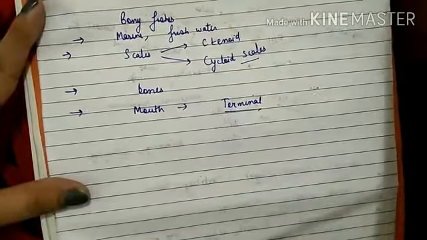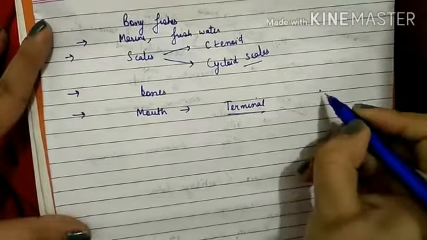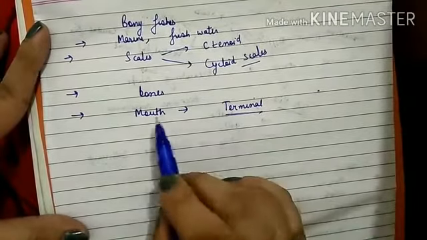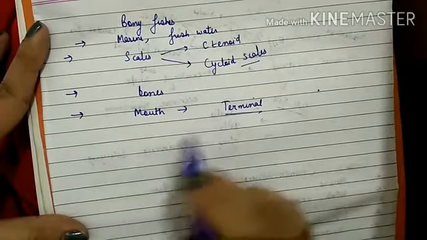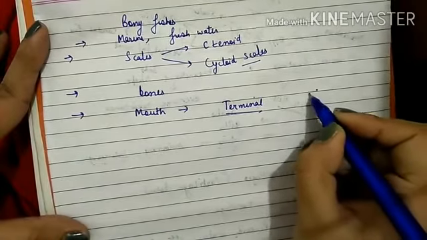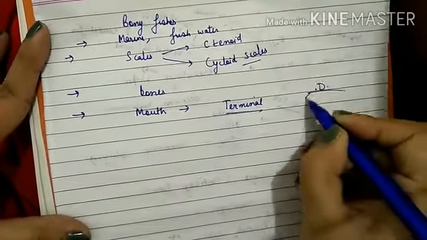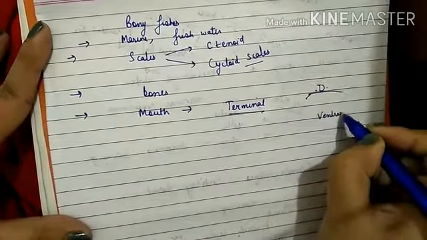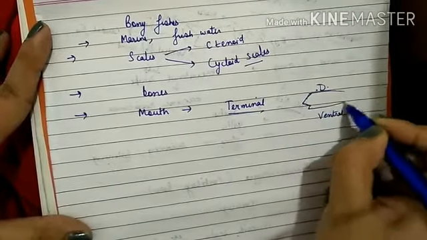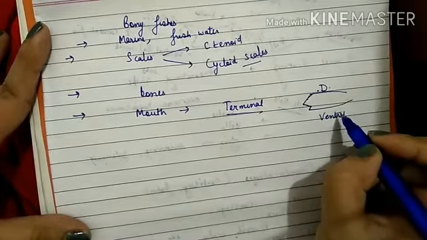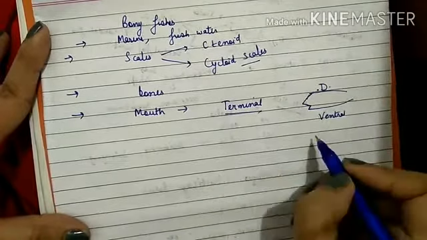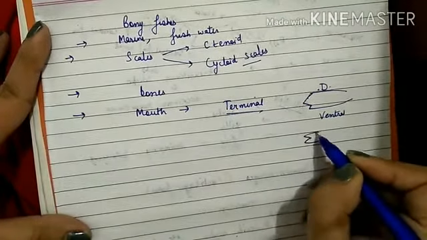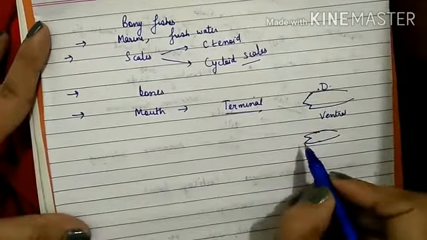If you observe, the mouth is present on the terminal side, as compared to the cartilaginous fishes, whose mouth is present on the ventral side. This is the dorsal side and this is the ventral side. So the mouth is present on the ventral side in cartilaginous fishes. However, in bony fishes, the mouth is present on the terminal side.